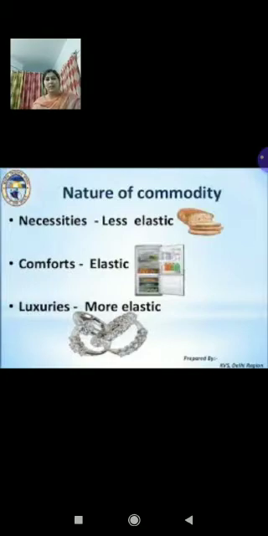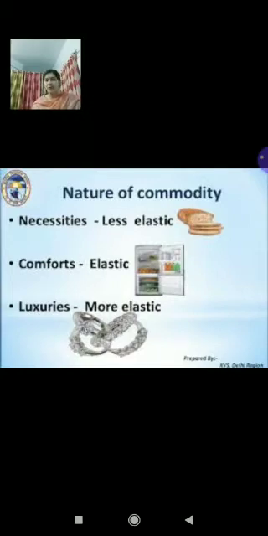Necessity goods like bread, butter, roti, chapatis, etc. Comforts: fridge, TV, AC, car, and luxuries. So you can say necessities have less elastic demand, comforts have elastic demand, and luxuries have more elastic demand.